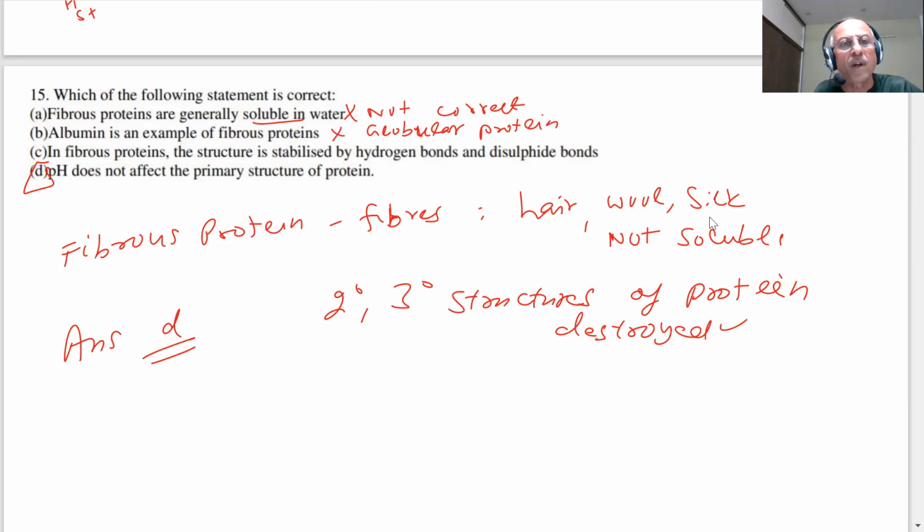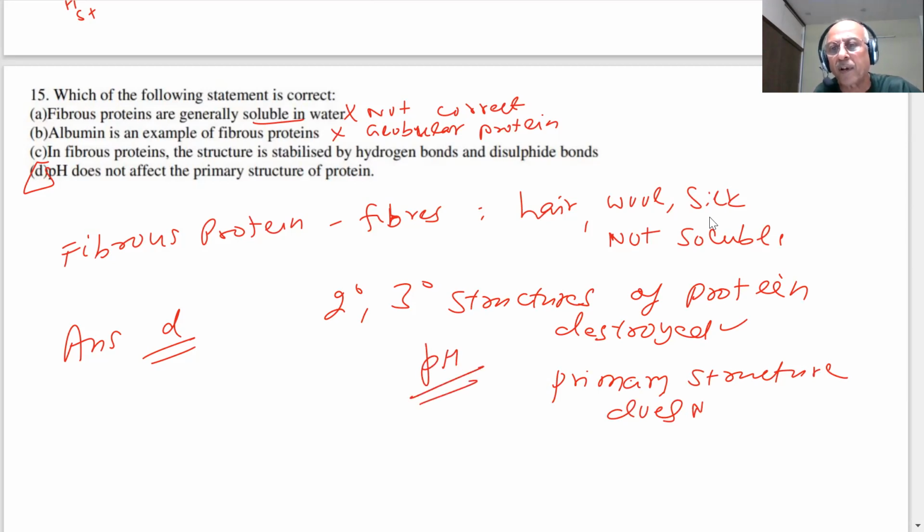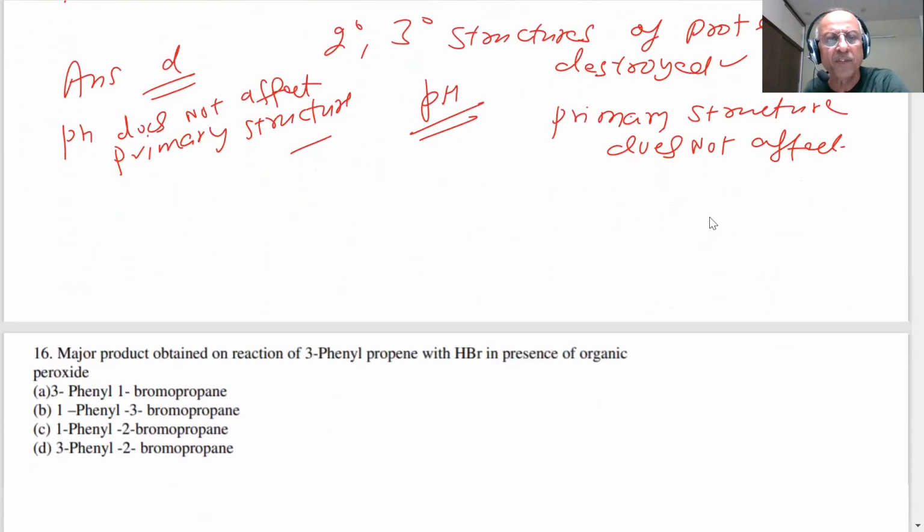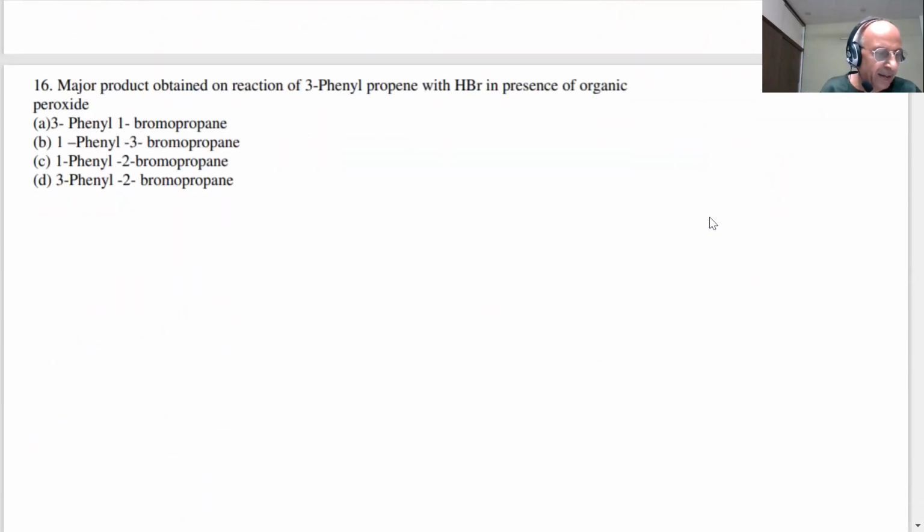when you change the pH, but primary structure, the sequence, is not destroyed. pH does not affect the primary structure. So the correct answer is D. pH does not affect the primary structure of the proteins. It will affect the 2 degree and 3 degree structures. Sequence is not affected. Next question, student.